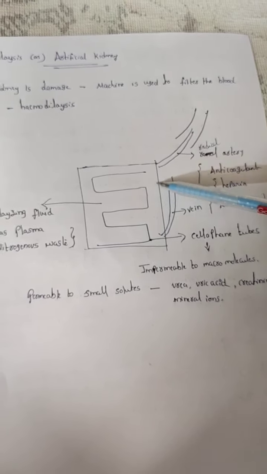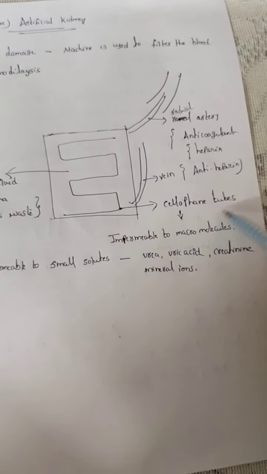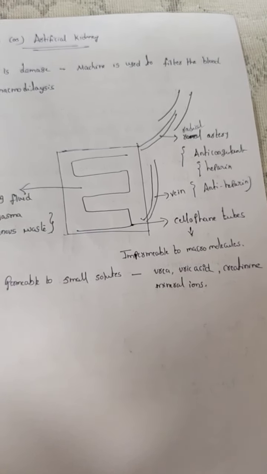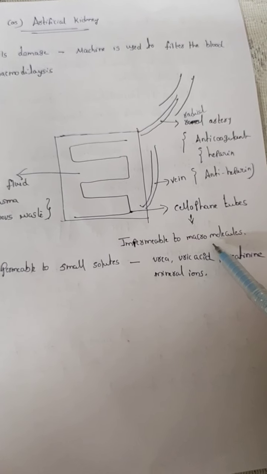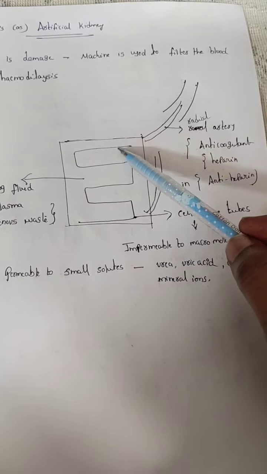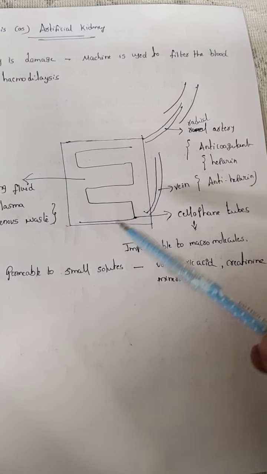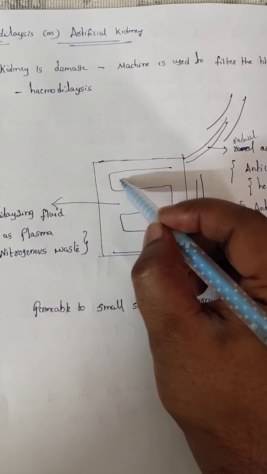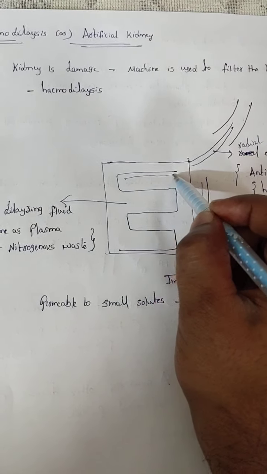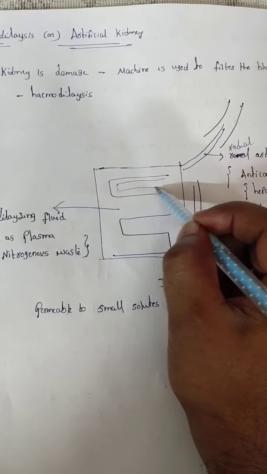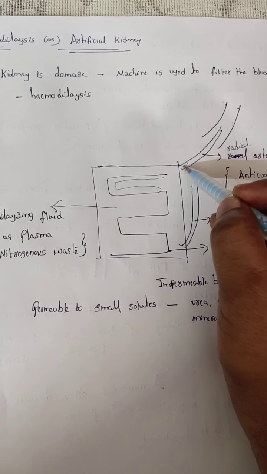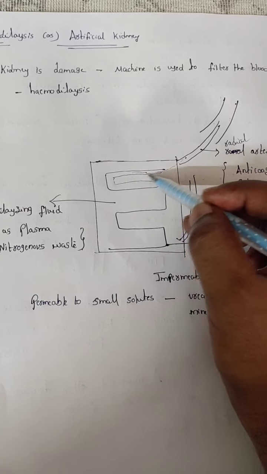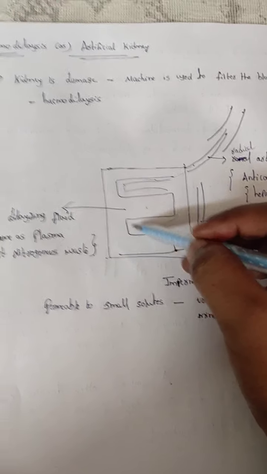This one is called a cellophane tube. Cellophane tube is a semi-permeable membrane. It is impermeable to macromolecules, which means macromolecules are not able to enter, and permeable to small solutes. Now, this is the dialyzing machine. Think of these as the cellophane tubes. When the blood enters here, between them there is a dialyzing fluid.